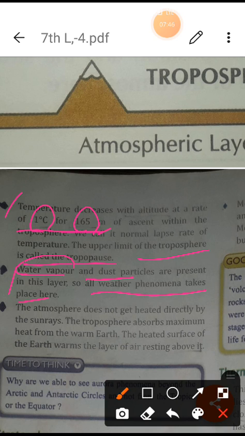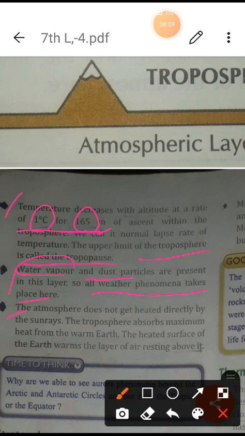When the water vapor and dust mix together, they form the clouds. The hailstorm, the ice and the rain, all these kinds of things occur in this layer only, that is the troposphere.